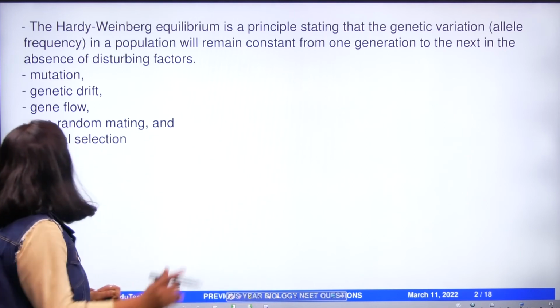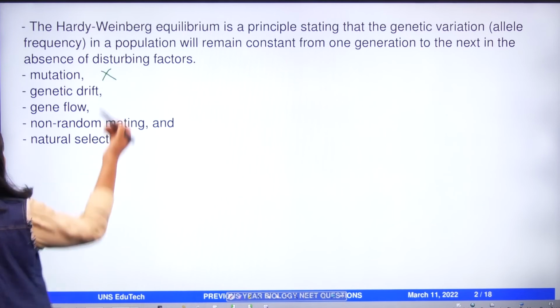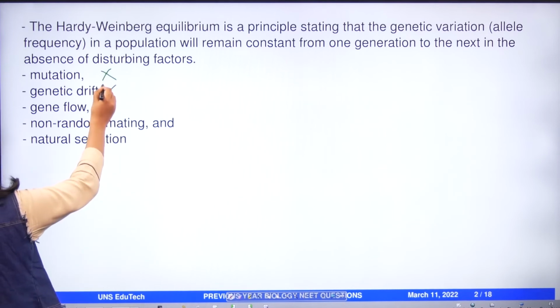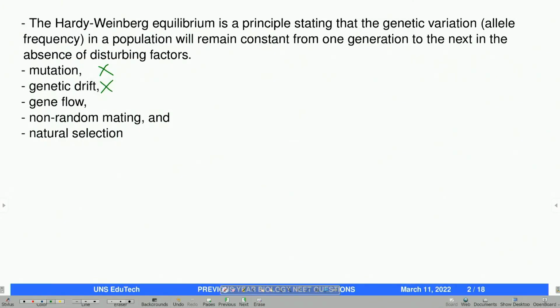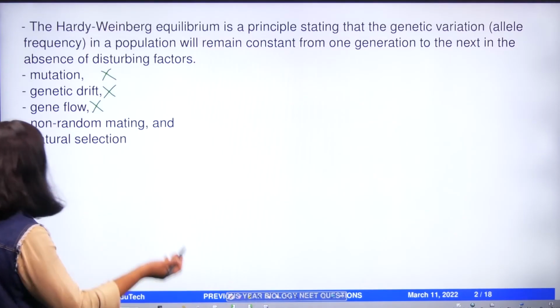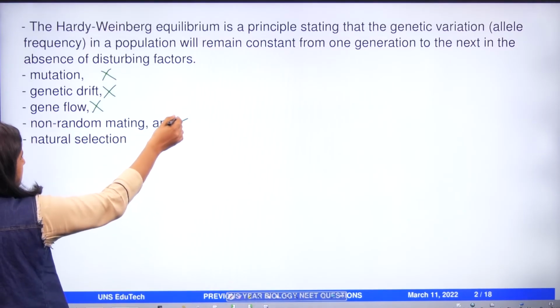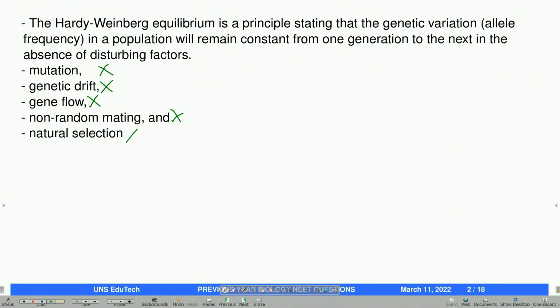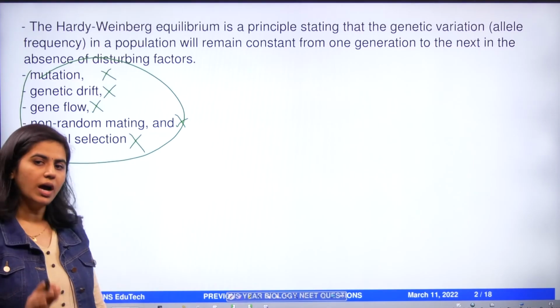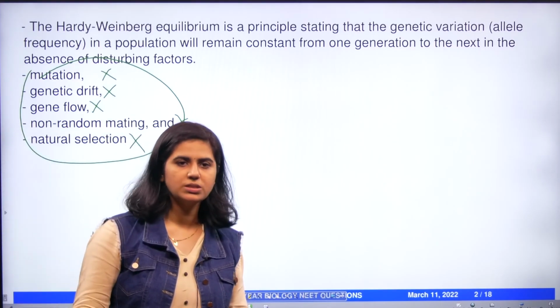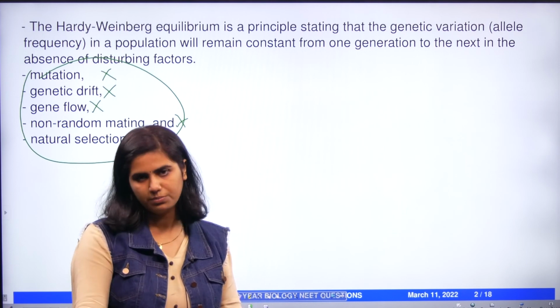That is, mutation should be absent in a population. There should not be any genetic drift in the population. There should not be any gene flow, and we can say that there should be random mating, or there should be the absence of non-random mating, and there should be no natural selection. These are the 5 points which should be absent in a population so that the allelic frequency in a population remains constant according to the Hardy-Weinberg principle.